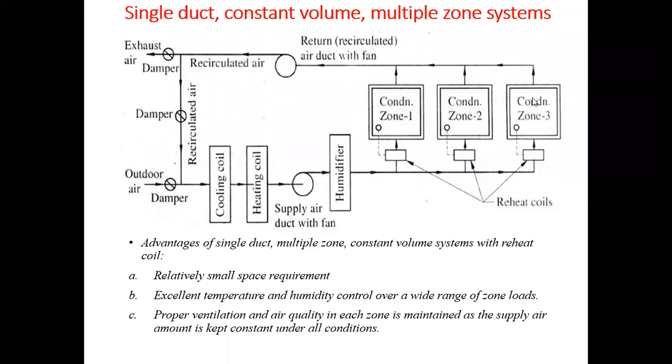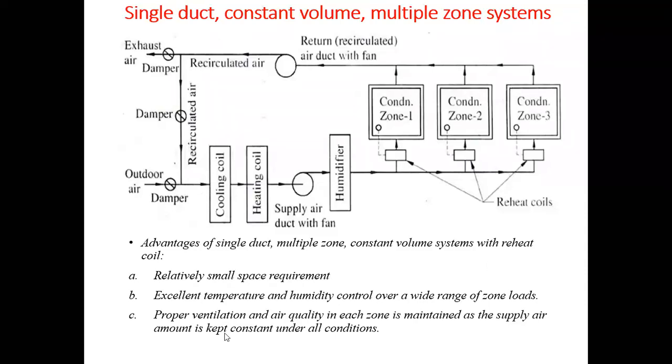So as per the requirement of the condition space, the reheat coil will reheat the air and supply it to the condition space. Then the return air will be supplied through the return duct, and this return duct will exhaust some amount of air to the atmosphere, and some of the air will mix with the fresh air, and the same process will be carried out.